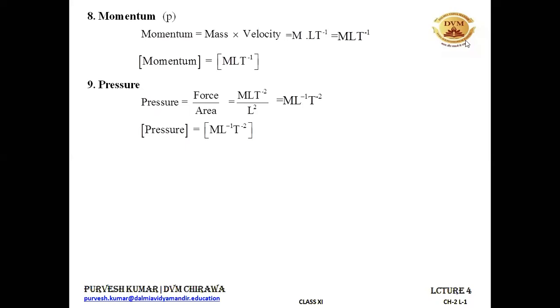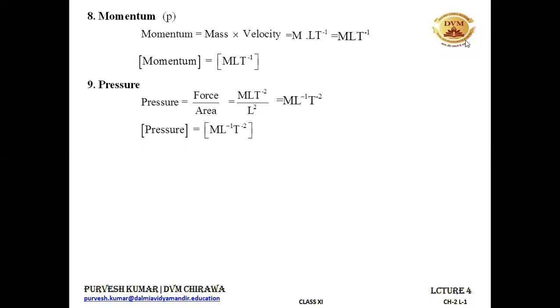And Shreya is asking about the area of a circle. Beta, every area, whether it is of a circle, or a triangle, or a square, has the dimensions L squared only. If you are writing the area of a circle, that is pi r squared. Pi is a constant. It does not have a dimension, and r squared is length multiplied by length. Radius is some type of length. Then again it becomes L squared.